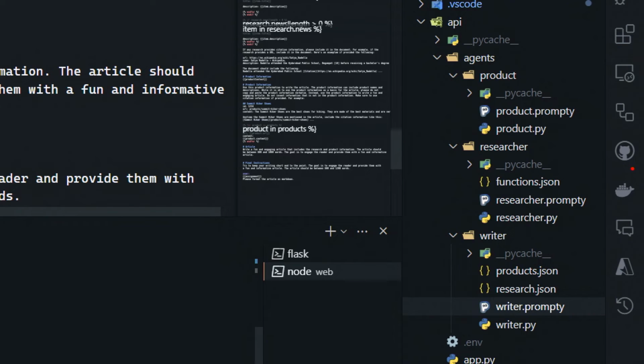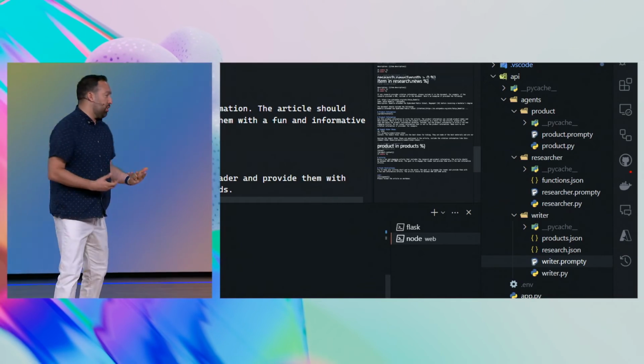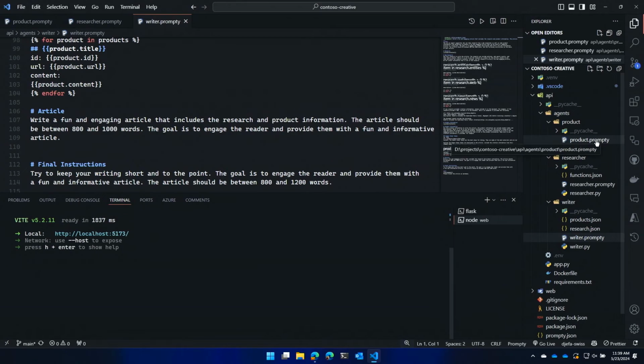You're seeing some JSON files there. Let me explain what that means. Because what's happening is one of the agents gets a job and gets some output, right? Another agent gets a job and gets some output, and then the third agent needs both outputs. So how do you model that when you're doing prompting? I'll show you. So the first one is a pretty easy one.